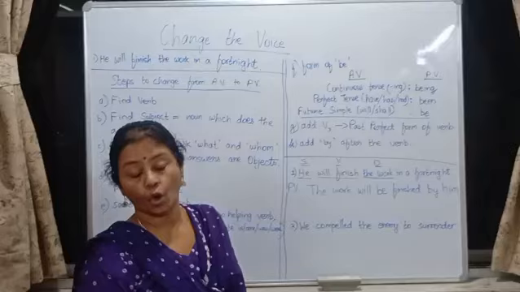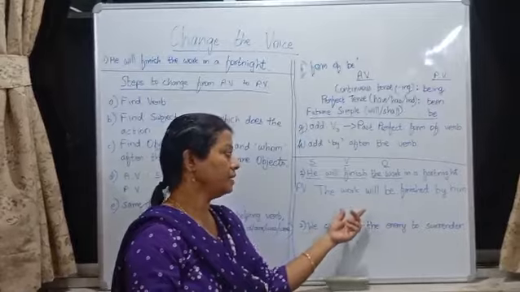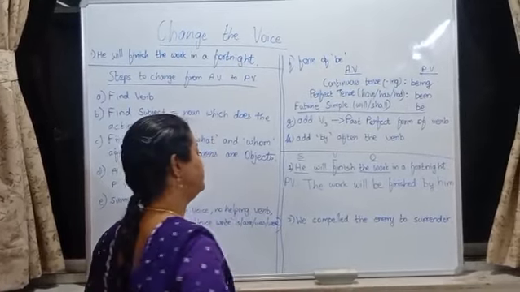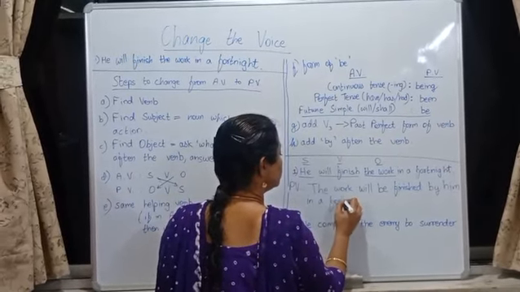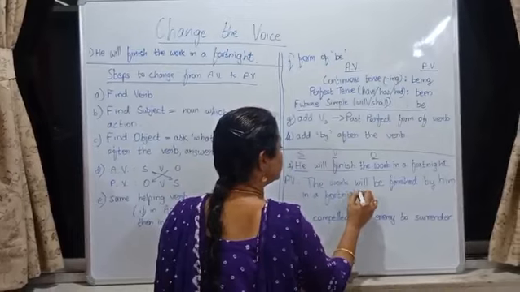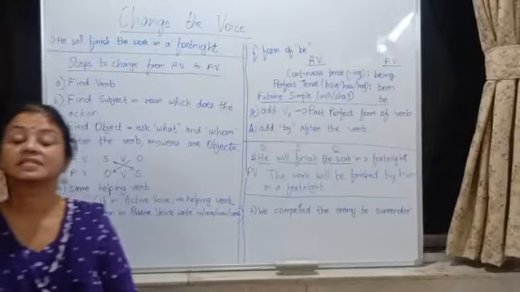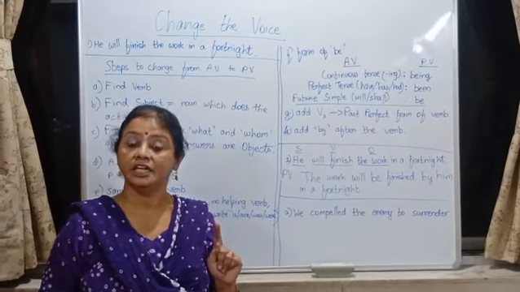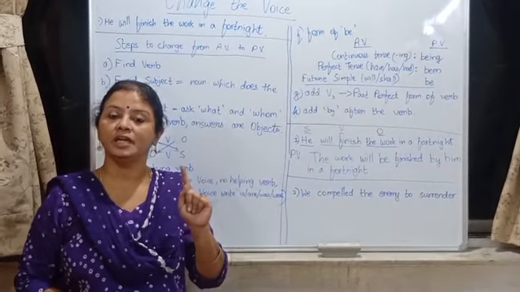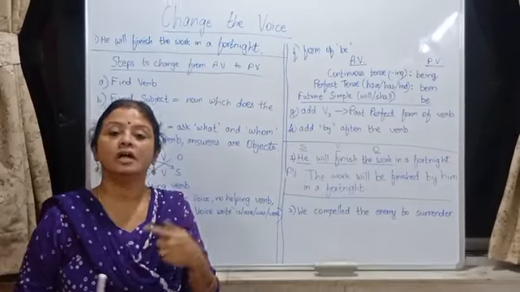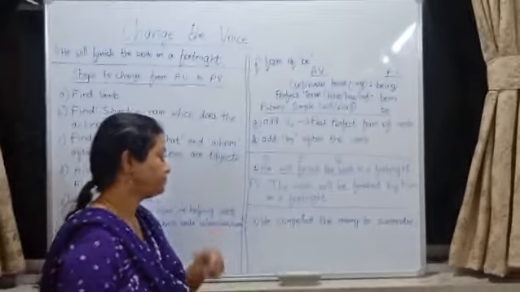Then we cannot omit any words which are there in active voice. So in a fortnight will remain in the last place only. So we have solved this example correctly, successfully. And if you follow these steps, any difficult example you will definitely be able to solve from active to passive voice. Now, we go on to the second example.